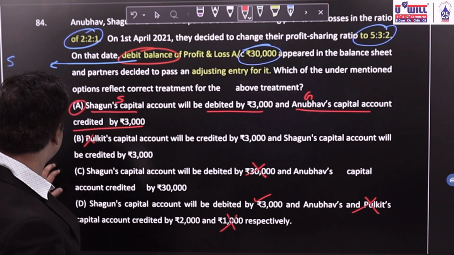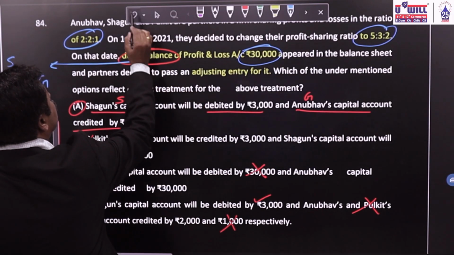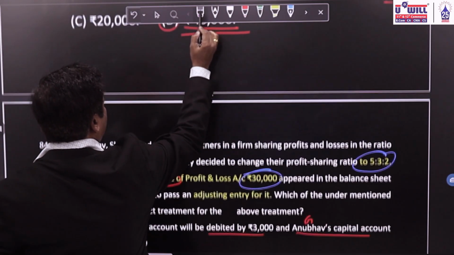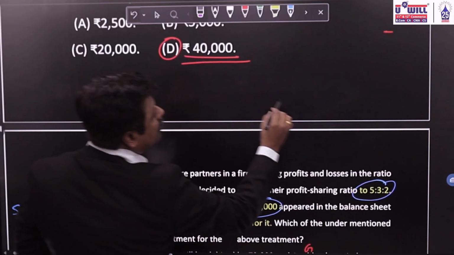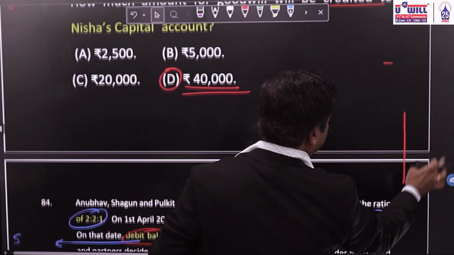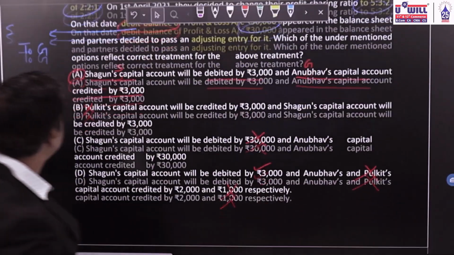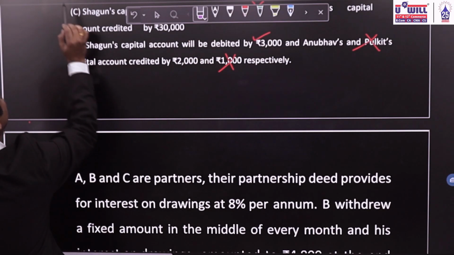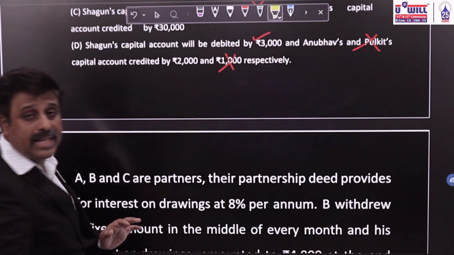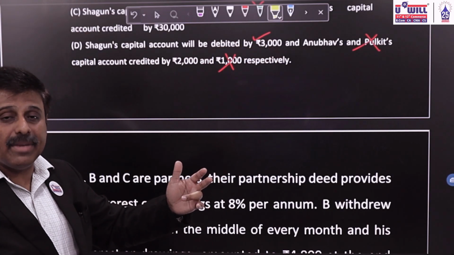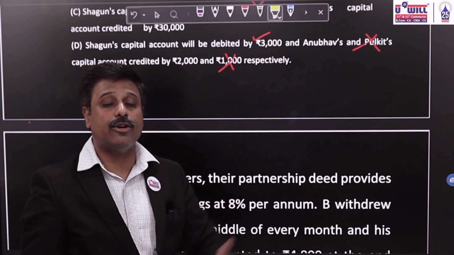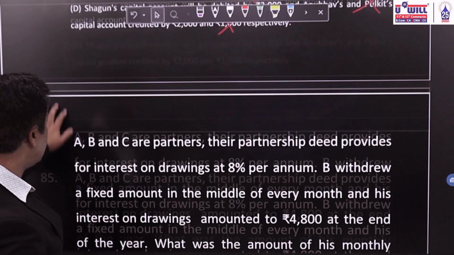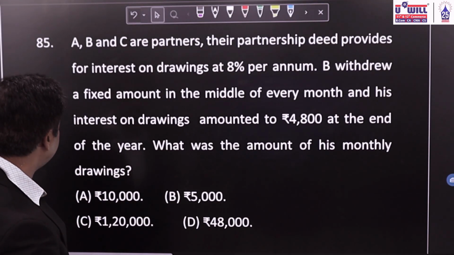I hope everyone understood this. And be very careful in questions. It is quite possible that instead of debit balance of P&L account, they may give you the credit balance of P&L, reserves, etc. There the entry will become gaining partner to sacrificing partner. Similar to goodwill. Now, 85th question.